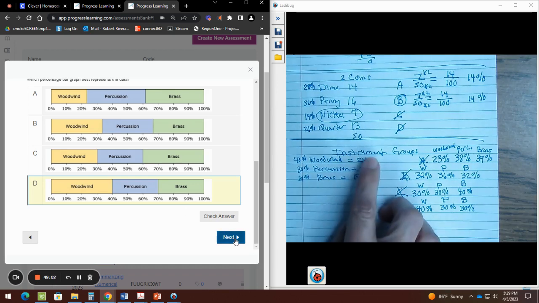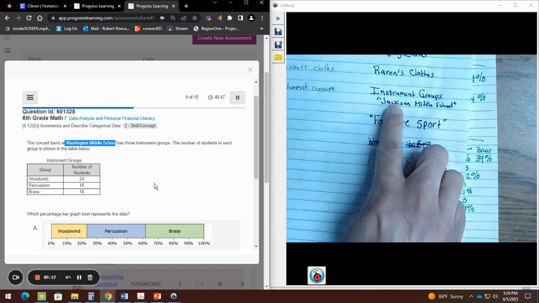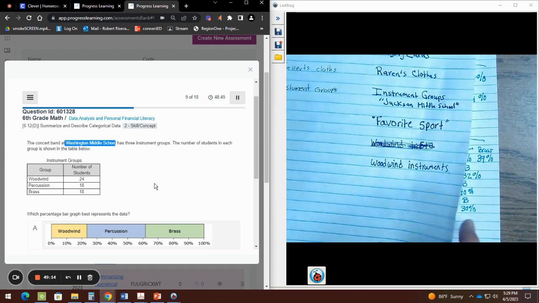And this one was called the instrument groups, but I did the instrument groups of Washington Middle School. You have to do the instrument groups of Jackson Middle School. Okay.